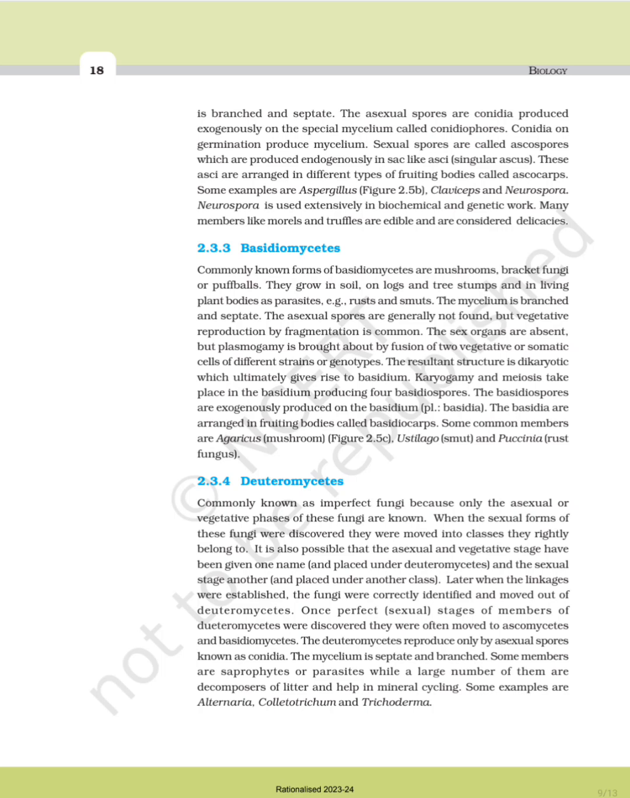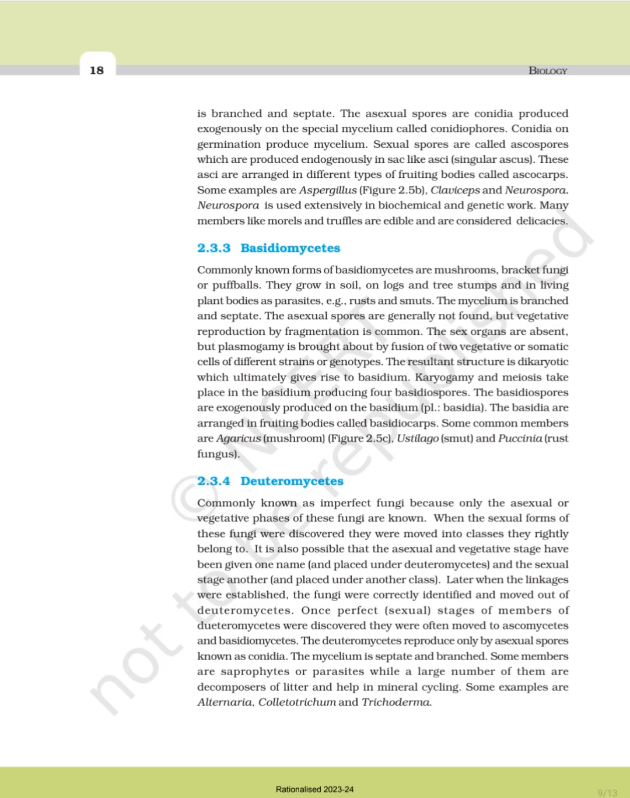Sexual spores are called ascospores, which are produced endogenously in sac-like asci, singular ascus. These asci are arranged in different types of fruiting bodies called ascocarps. Some examples are Aspergillus, Claviceps and Neurospora. Neurospora is used extensively in biochemical and genetical work. Many members like morels and truffles are edible and are considered delicacies.